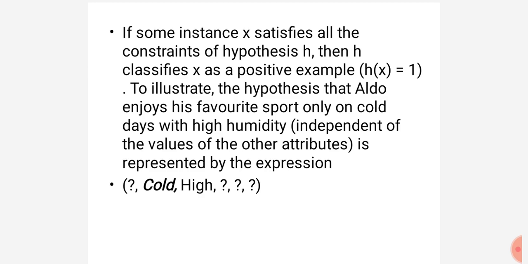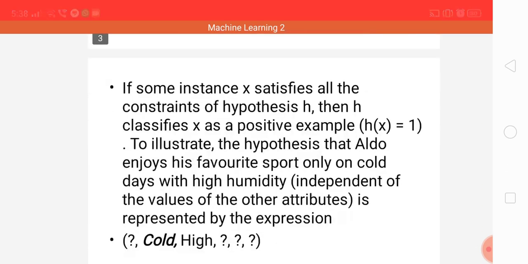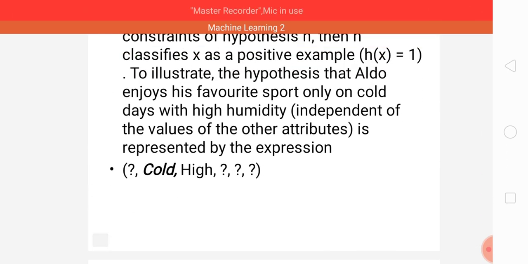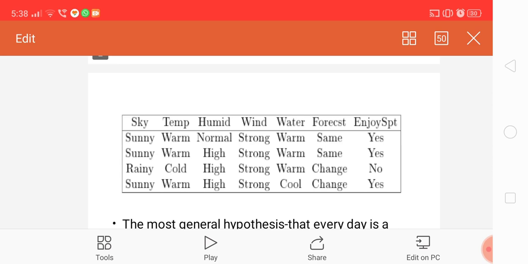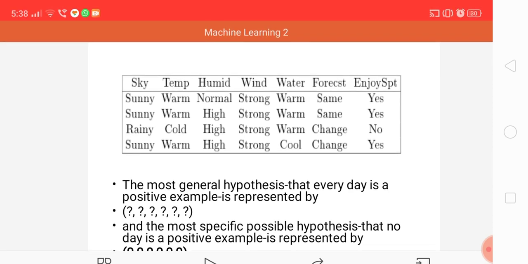The first attribute in the vector is the sky. He can enjoy the sports whatever the sky value, sunny or rainy. The temperature accepts two values, warm or cold, but only when the temperature is cold does he enjoy the sports.